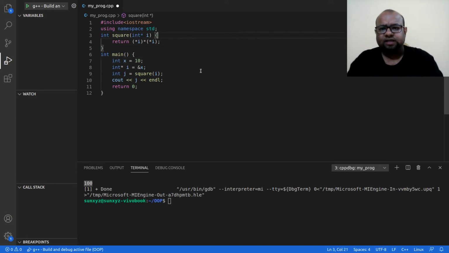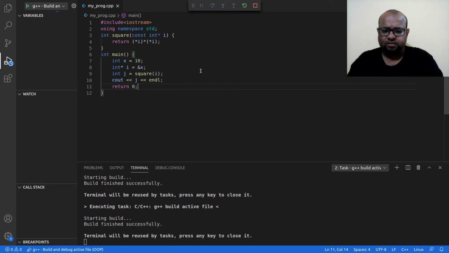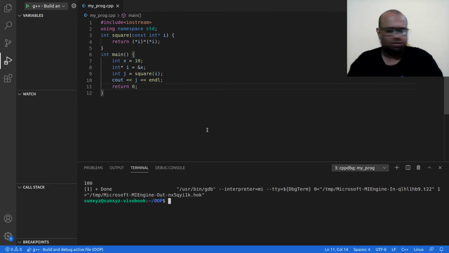Now let me do one thing. This is an integer pointer, right? This is not a constant. Now let me make this constant, and let me try to compile this program. Okay, it compiles properly. That should not be. Okay, this is fine. Sorry, I made a mistake. Let me have this as it was. Let me make this constant.